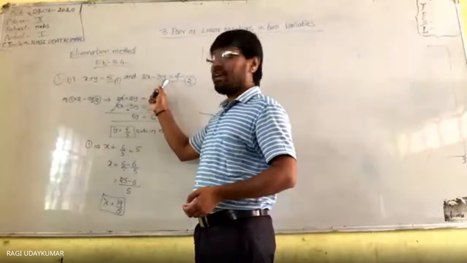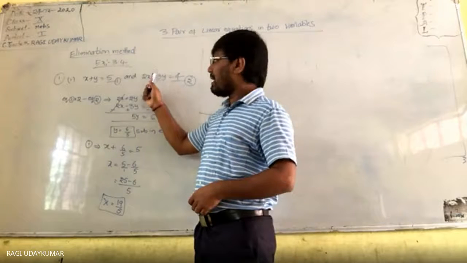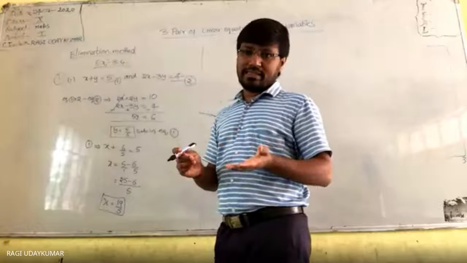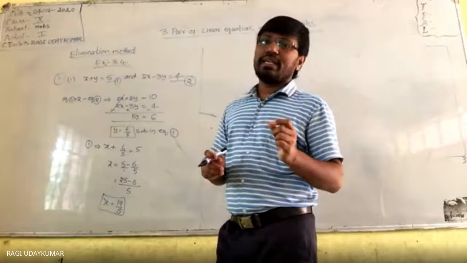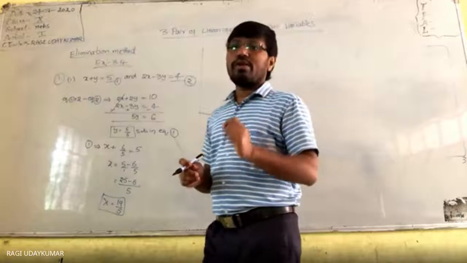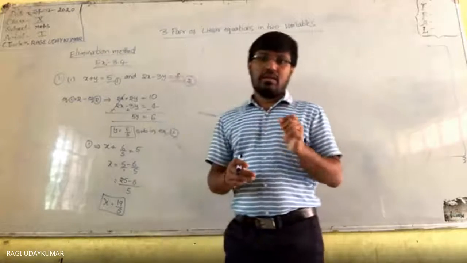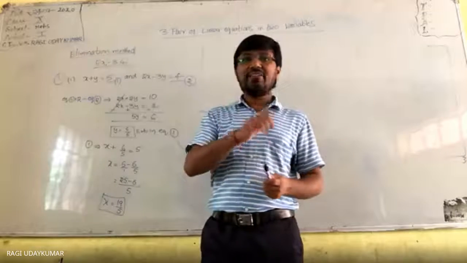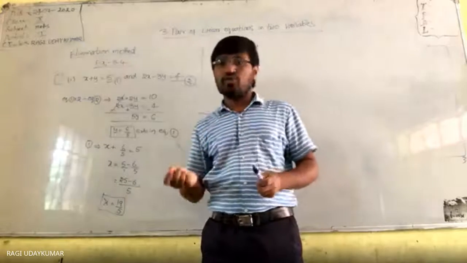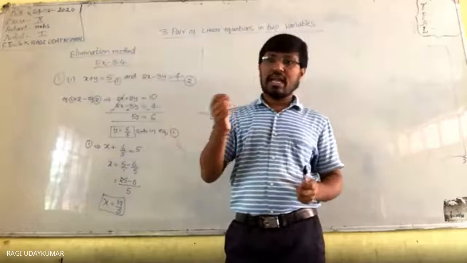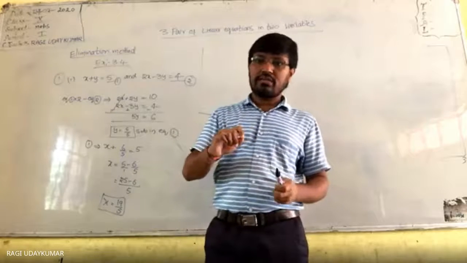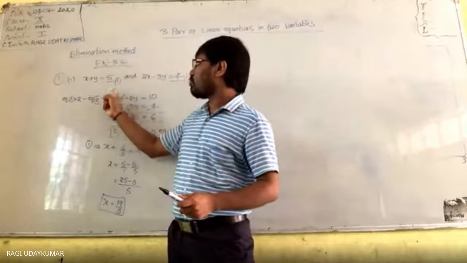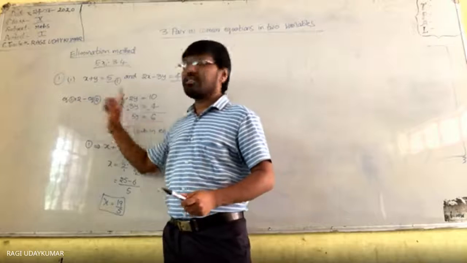What is the coefficient of y you are having here? 3. Minus 3 is there. So let it be, no problem. If you are having a minus or plus, it doesn't matter. But irrespective of the sign, the coefficient number should be the same. Suppose they are having opposite signs, add the two equations. If they are having the same sign, then subtract. See here, they are having the same sign in these two. Here plus, here plus. So that's why subtracting.